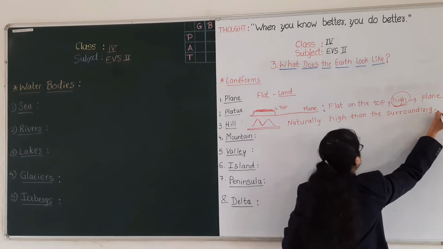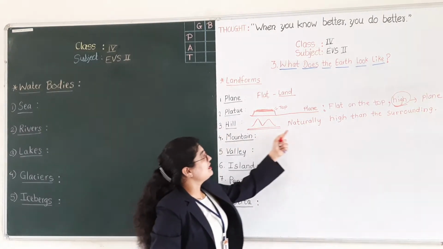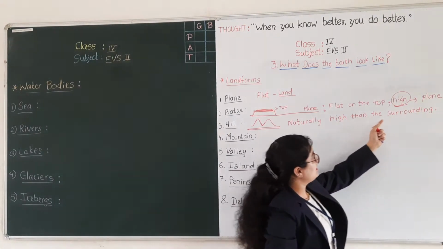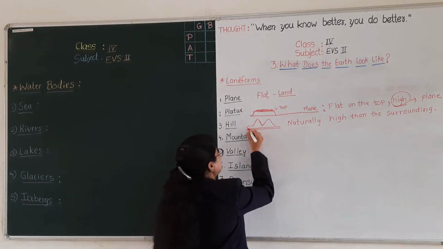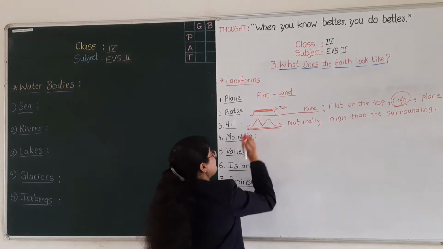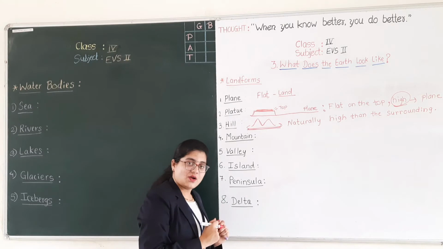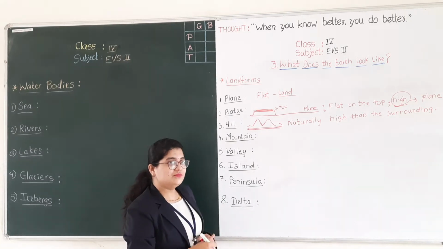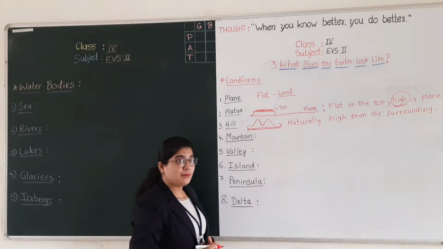These hills are naturally higher than the surroundings. See here, you can see the surrounding area is flat, but these hills are naturally higher than these surroundings. Did you understand? Good.